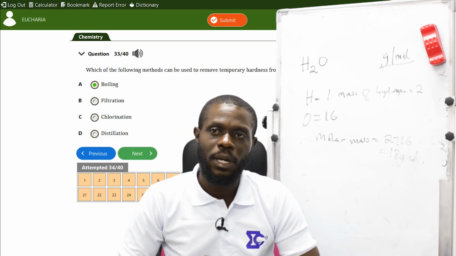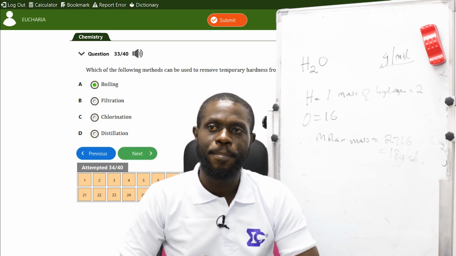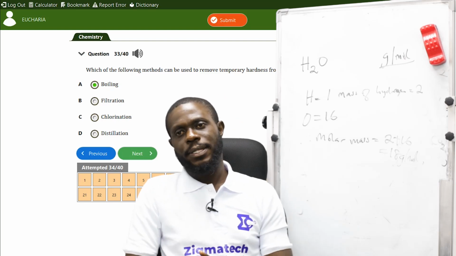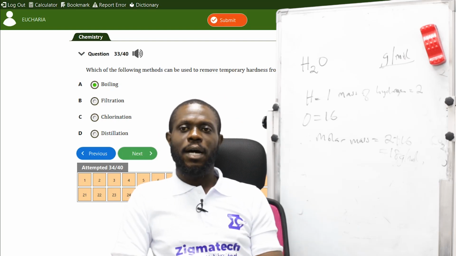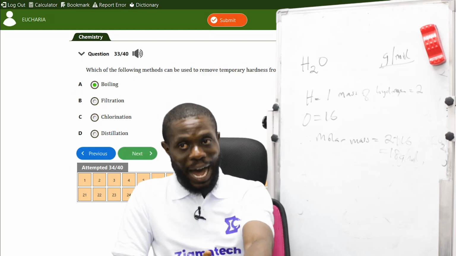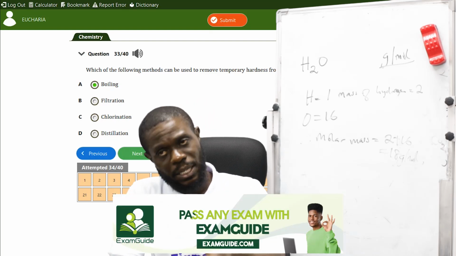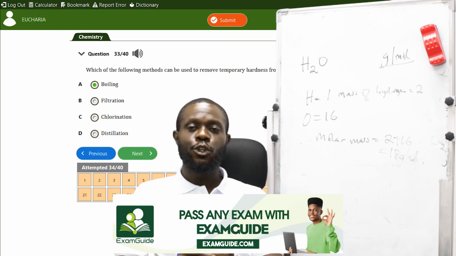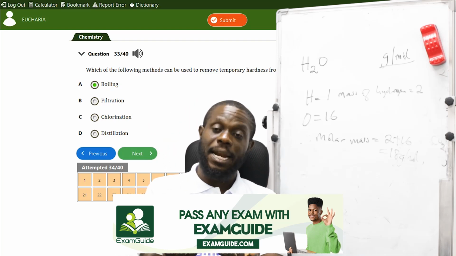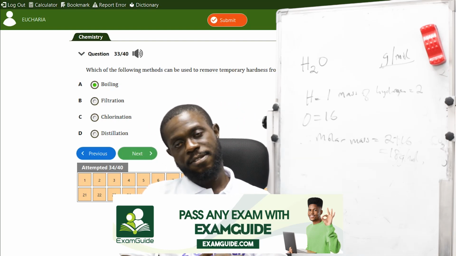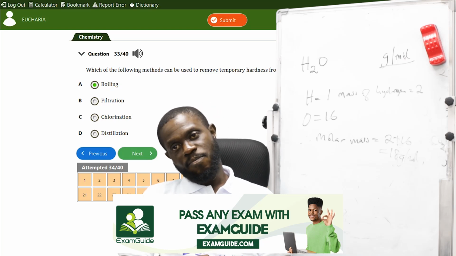Now, first of all, they say which of the following methods can be used to remove temporary hardness from water? They did not say permanent removal of the hardness. When they say hardness, it means impurities. So which one can remove impurities temporarily, not permanently?